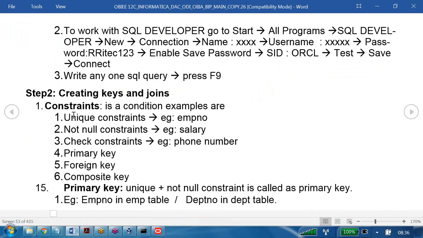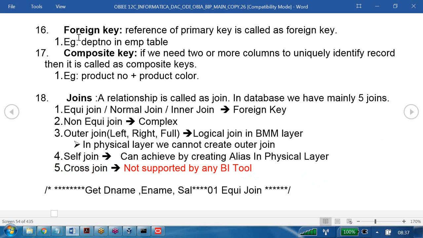So we are trying to understand here the unique constraint. Already you are aware of it. A unique constraint is nothing but, for example, it won't accept any duplicates. Not null constraint: for example, salary, no one is going to work for a null salary. Check constraint: a phone number should be 10 digits or 12 digits in length based on the country code you are including. Now primary key is a combination of unique plus not null. Foreign key means it is a reference to another table's primary key. We know what primary key, foreign key, and composite key are, so I need not explain these things.